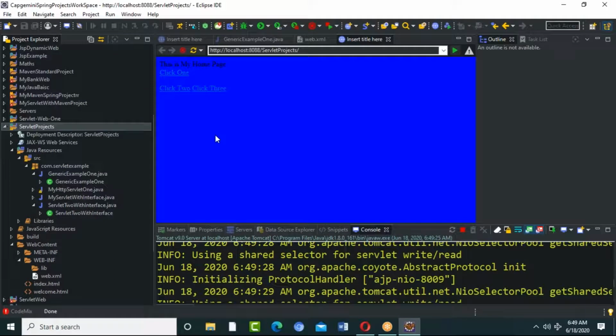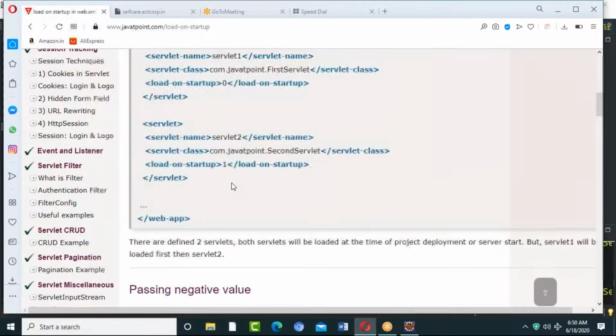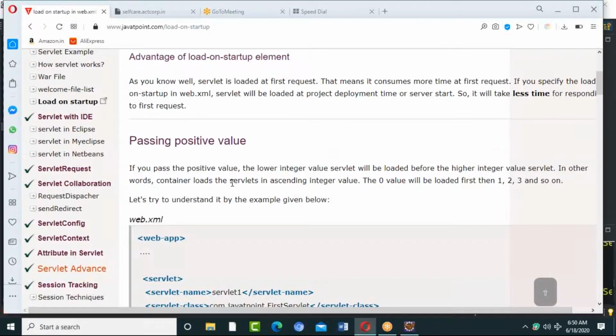The service method will be called only when you give the request. But they're already in ready mode. They are started. Are you getting me? So that's about load on startup.